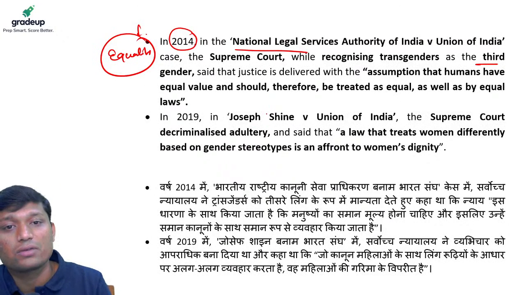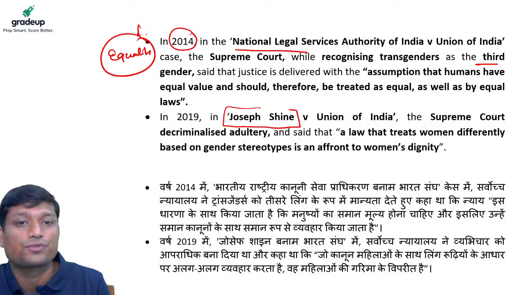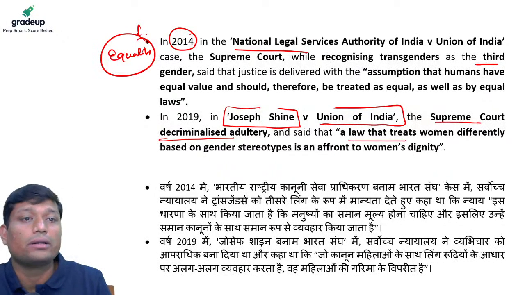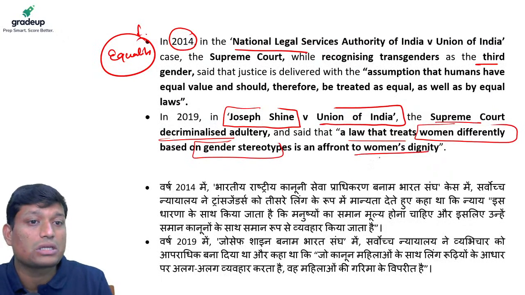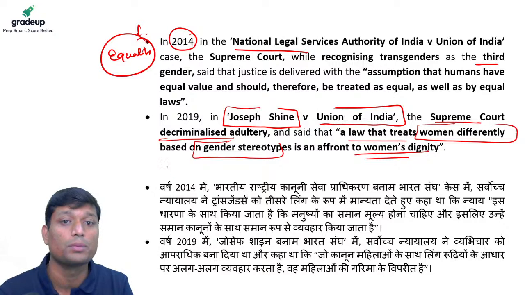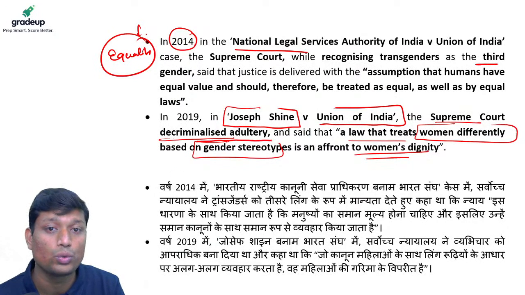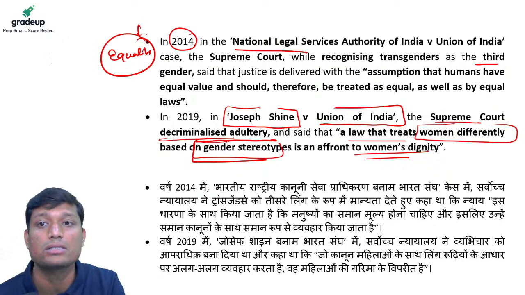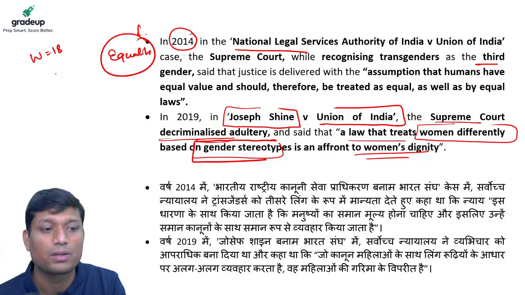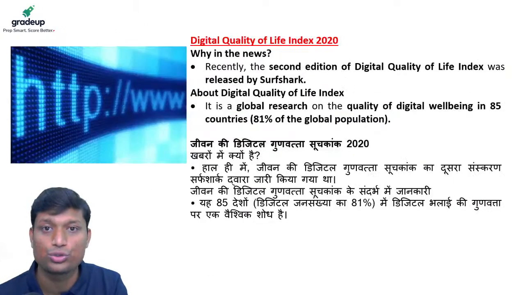And also, last year there was one more case, Joseph Shine versus Union of India, where the Supreme Court decriminalized adultery, saying that a law that treats women differently based on gender stereotypes is an affront to women's dignity. Again, we have one more judgment by the Supreme Court which tells us to do away with gender stereotypes. And when we say a different age of marriage for men and women, it typically sounds like a gender stereotype again, right? So that was this whole issue.